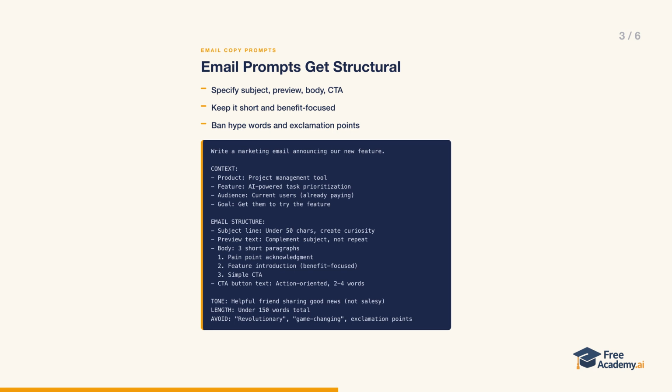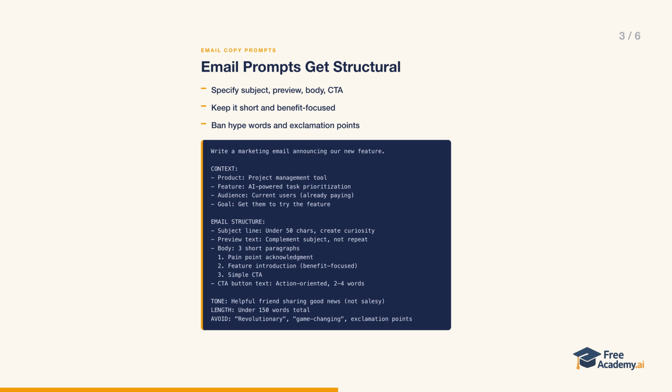Email is a different format, so the prompt gets more specific about structure. Here, we're announcing a new AI-powered task prioritization feature to current paying users, with the goal of getting them to try it. Look how granular the instructions are. A subject line under 50 characters that creates curiosity, preview text that complements the subject instead of repeating it, then a body of 3 short paragraphs.